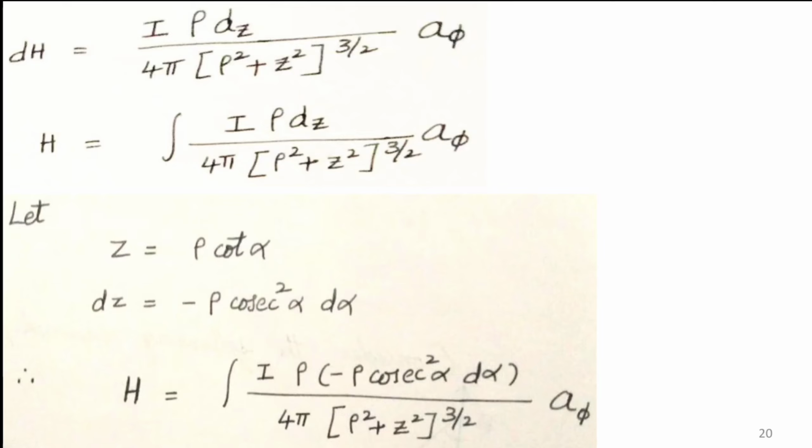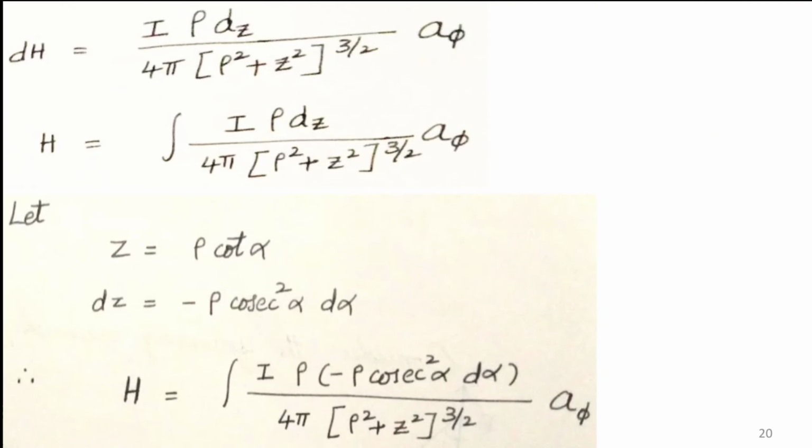Now, to calculate the total magnetic field, H is equal to integral of I rho dz divided by 4 pi, rho square plus z square whole power 3 by 2, into a_phi. Okay, now we are considering some assumptions. Let z equal rho cot alpha.